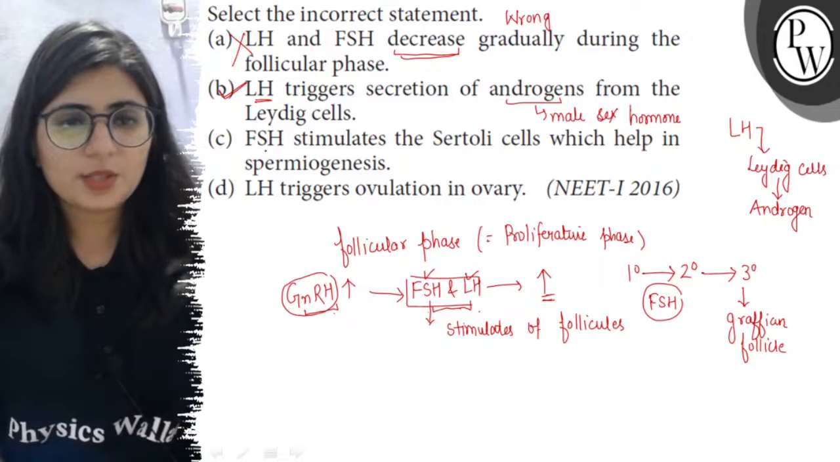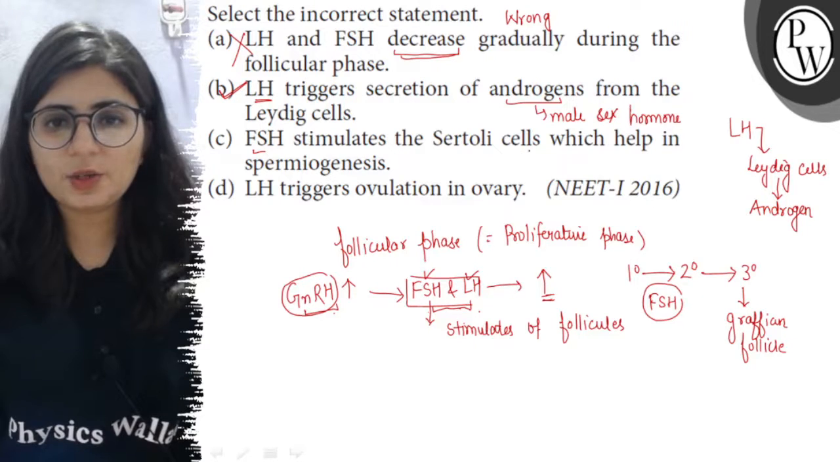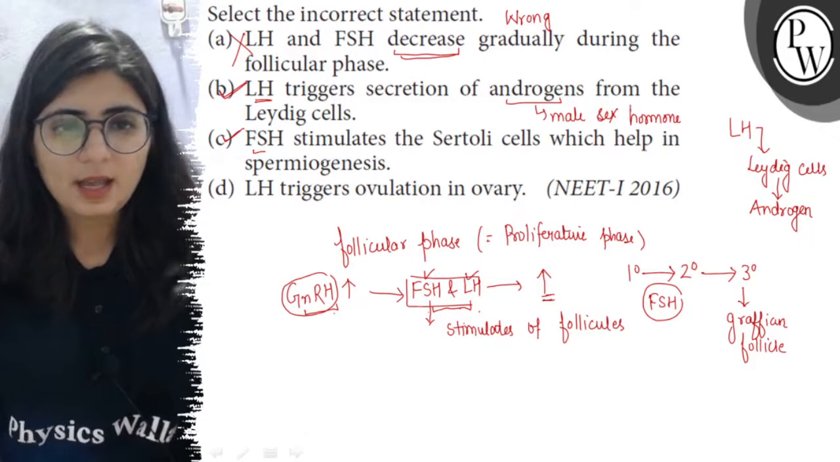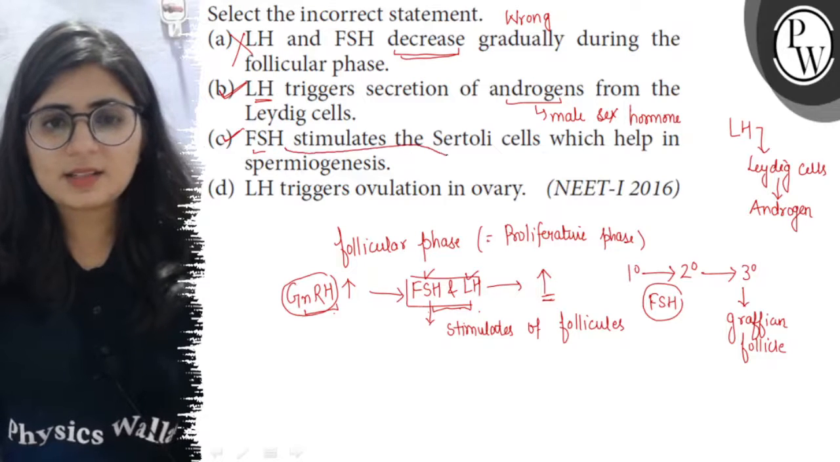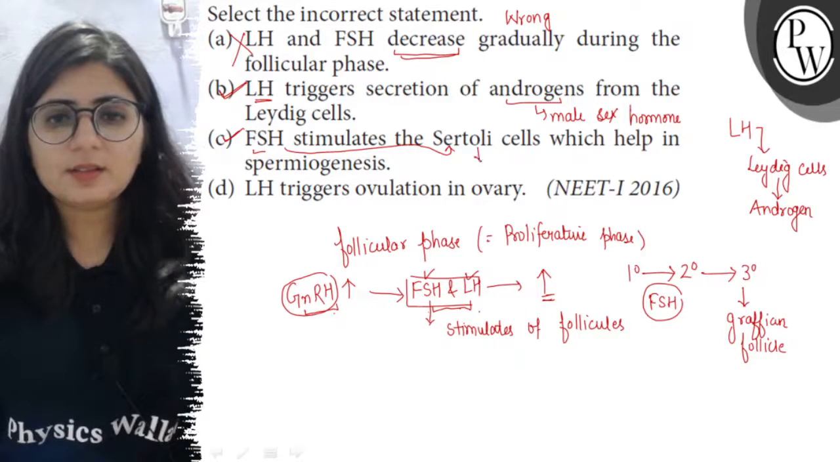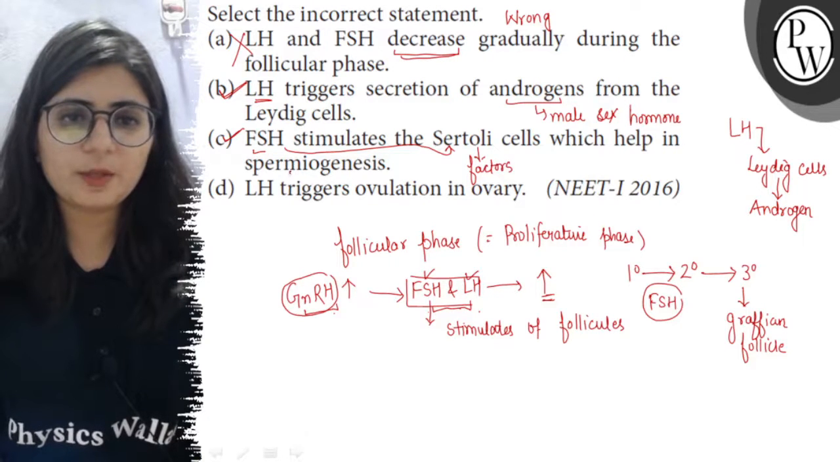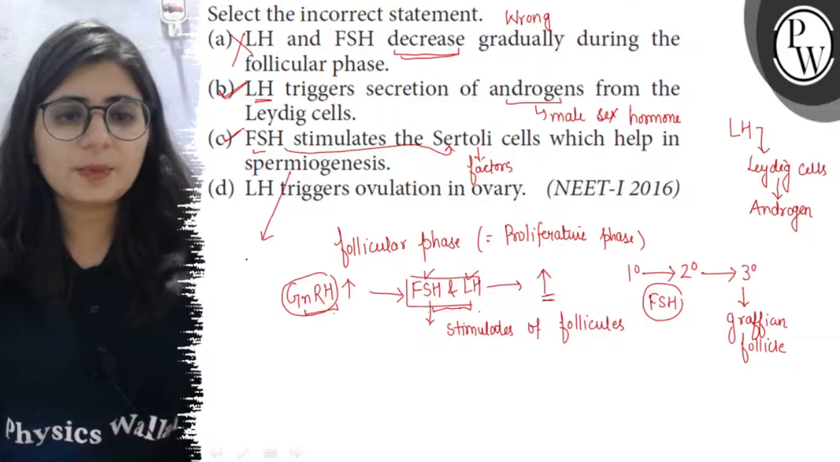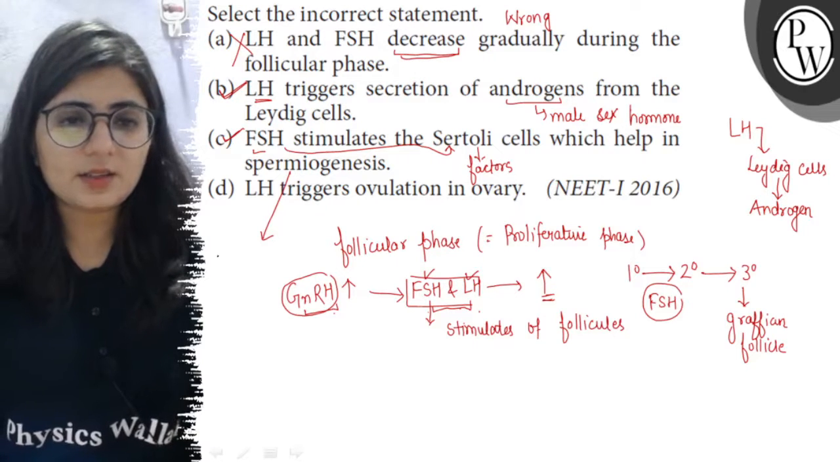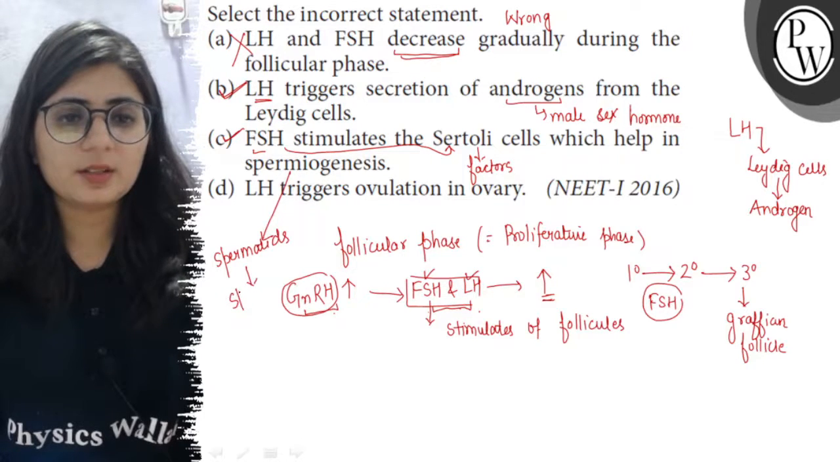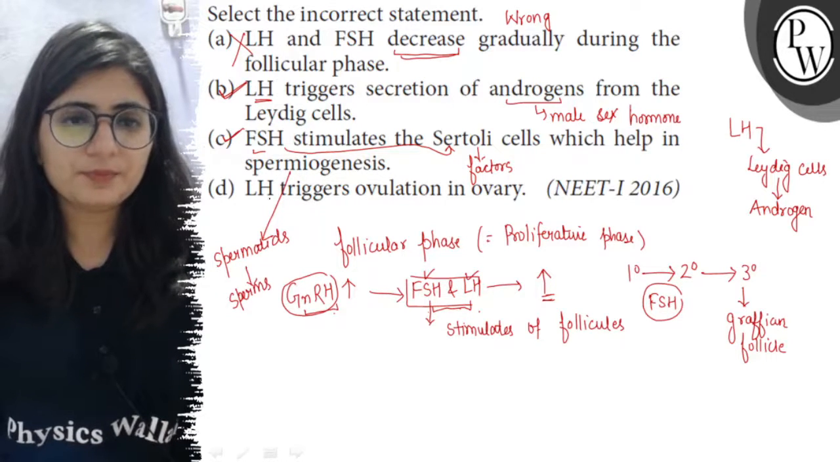Now the third option is FSH stimulates Sertoli cells which help in spermiogenesis. So this is a correct statement. FSH targets the Sertoli cells which in turn release certain factors which are responsible for spermiogenesis. And spermiogenesis is the transformation of spermatids into sperms or spermatozoa. So this is right option.